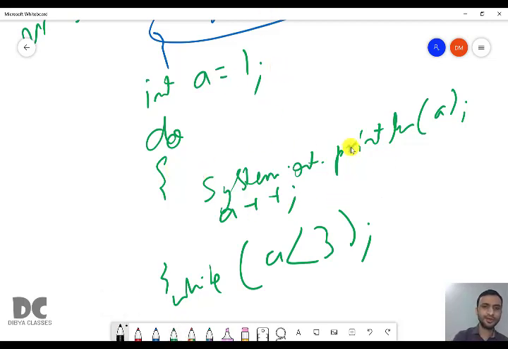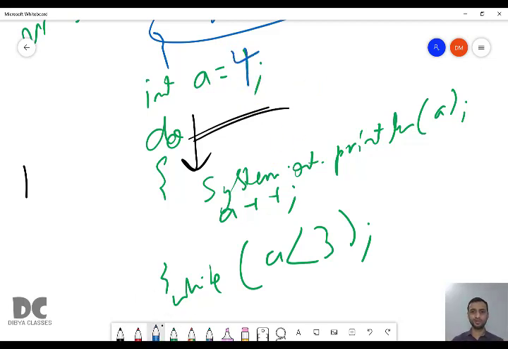You can see here we are not checking anything, but we are directly entering. When we enter, we are printing 1, increasing the value of a by 1, it will become 2, and then again we are checking is 2 less than 3. Okay, that is fine. We know 1 means ticket is present, you can enter inside. But what if the value is 4? If a is 4, this is actually false, 4 is not less than 3.